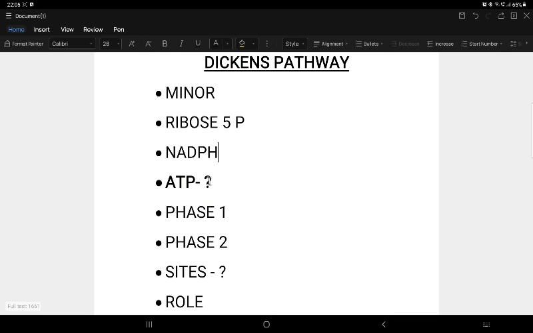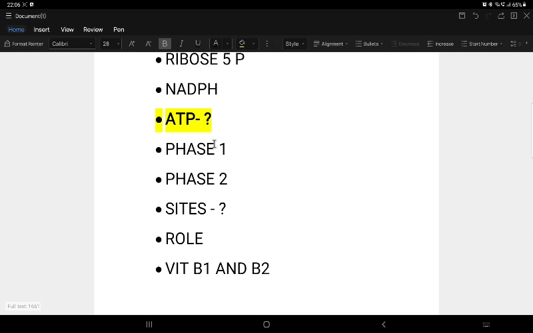I came across many questions around this point, so it is very important. Then phase 1 reaction and phase 2 reaction. Phase 1 is the oxidative phase where NADPH is formed, and it is irreversible. Whereas phase 2 is non-oxidative; here ribose 5-phosphate is formed and it is reversible.